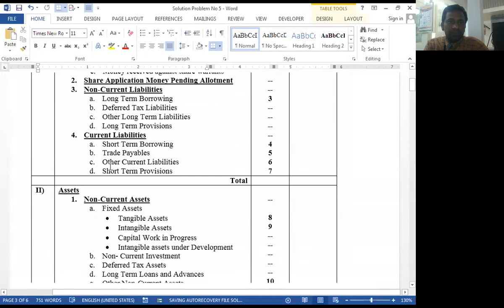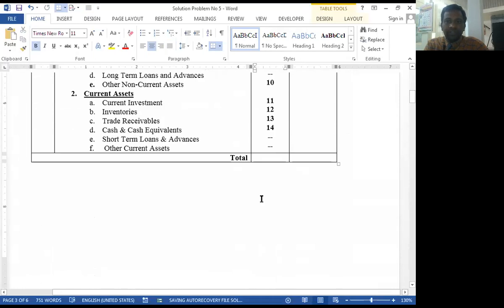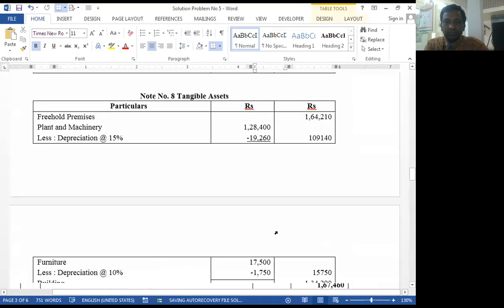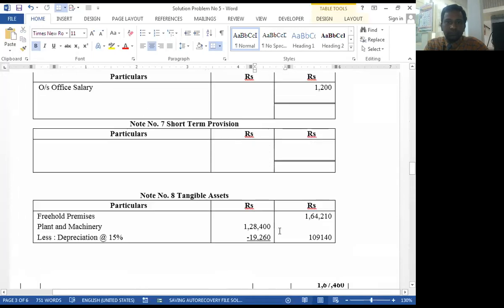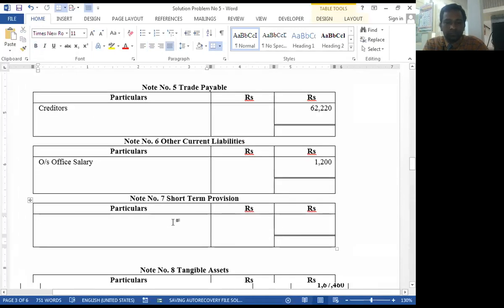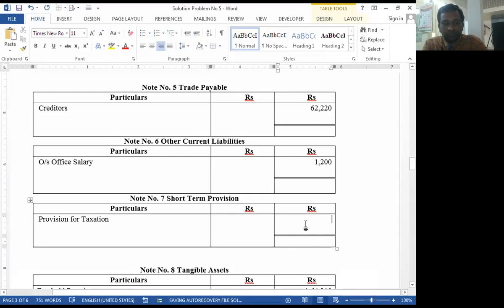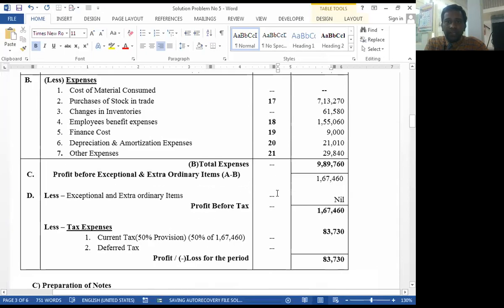Current liabilities. Short-term provision. Notes number 7. Provision for taxation. It is 83,730.